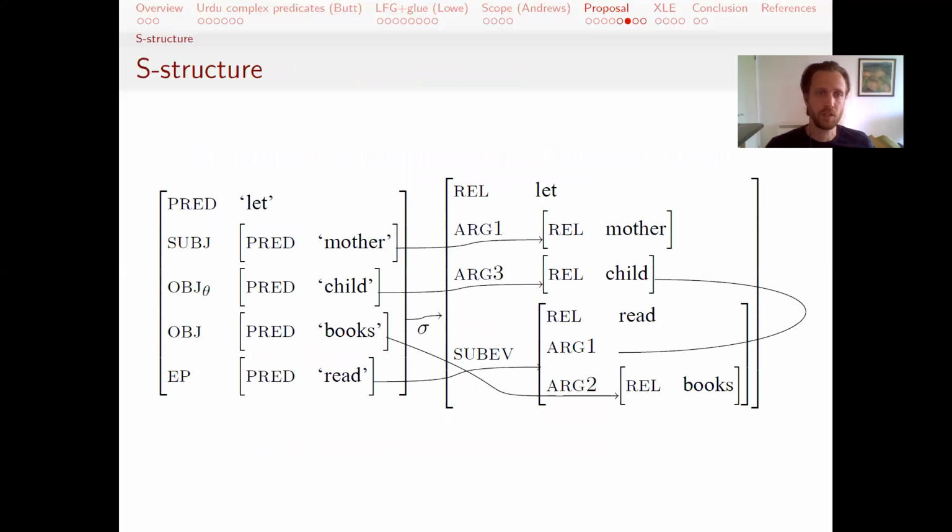So we can take a look at how this looks. Under this assumption, we have the same kind of F structure that's flat with just one set of grammatical functions, but it links to a complex connected S structure where the arg1 and arg3 are in a higher S structure, but the arg2 is embedded in a lower S structure. So in this permissive event, child is the permittee, and it's also being linked to the proto-agent or actor role here in this sub-event of reading.